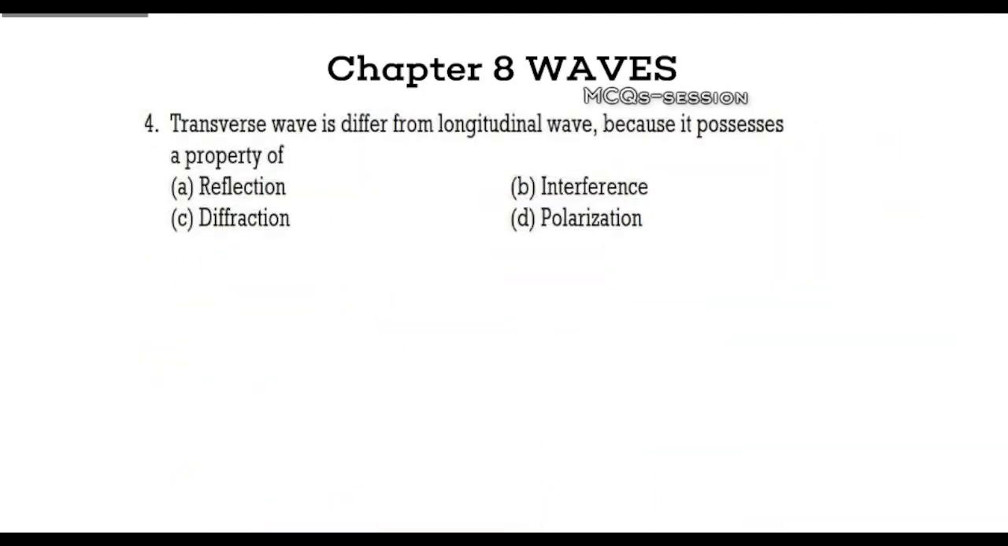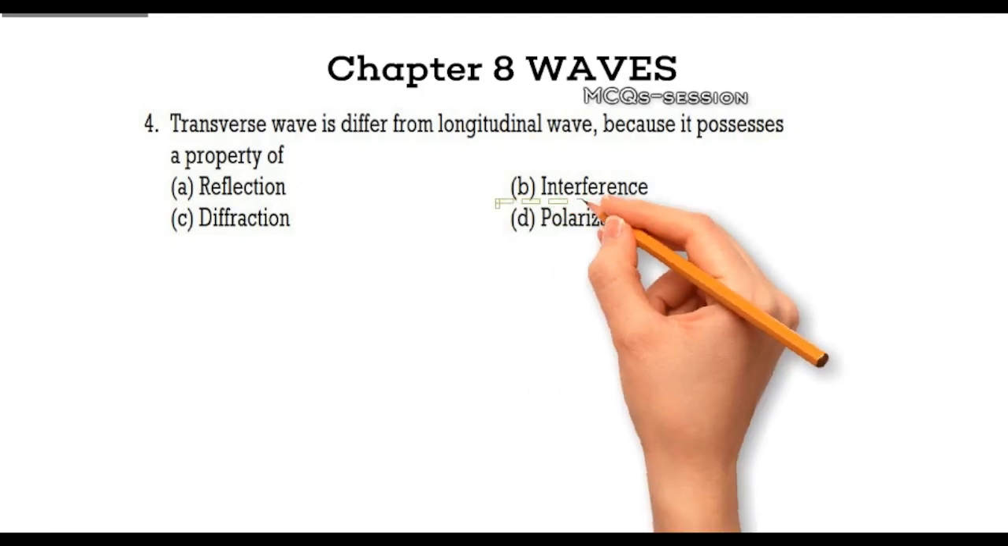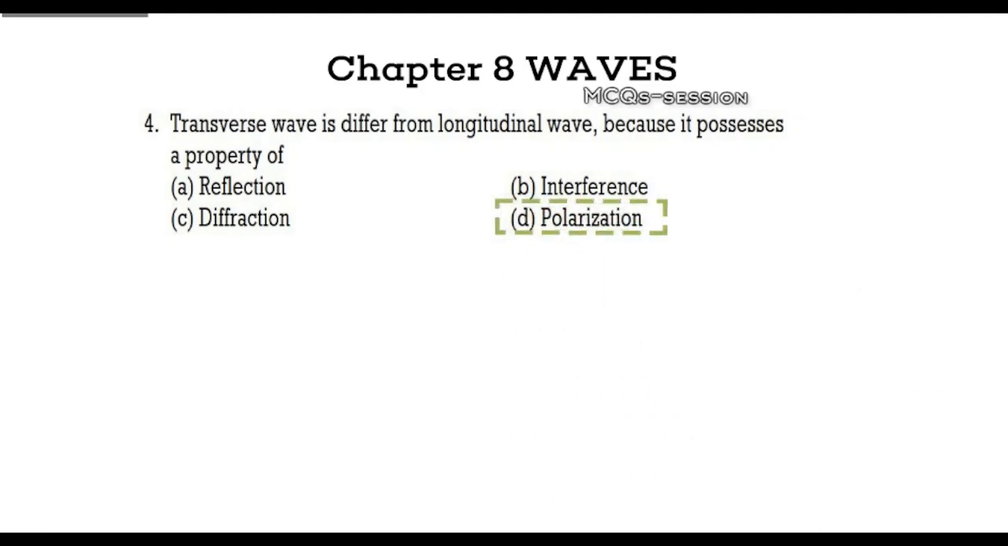Question 4. How does a transverse wave differ from a longitudinal wave? Your options are A. Reflection, B. Interference, C. Diffraction, D. Polarization. Take a few seconds to choose the correct option. Explanation. The correct answer is polarization. Only transverse waves which oscillate perpendicular to the direction of propagation can exhibit polarization.